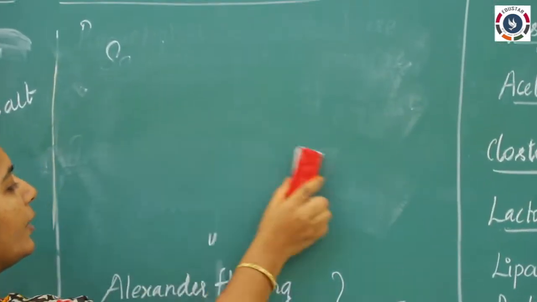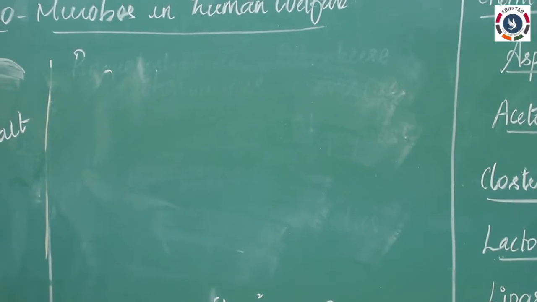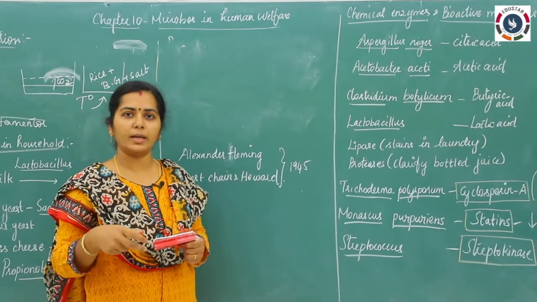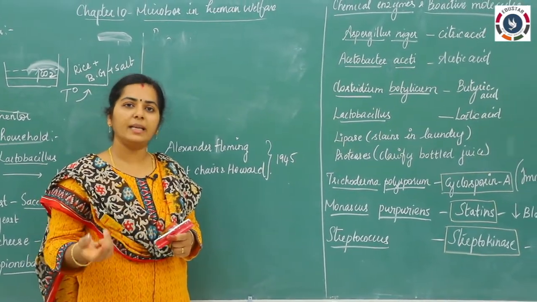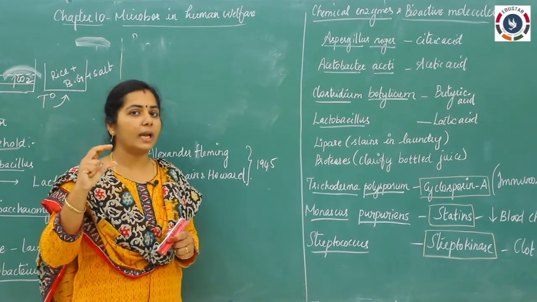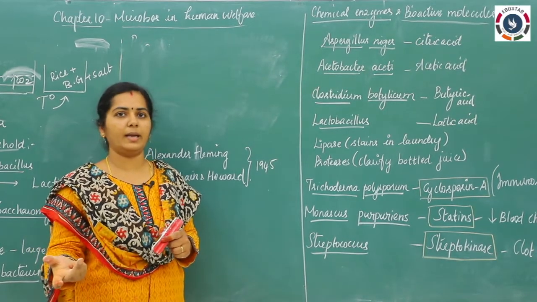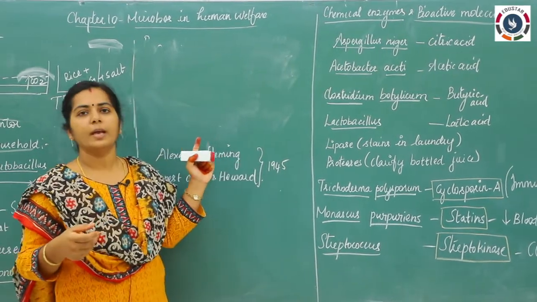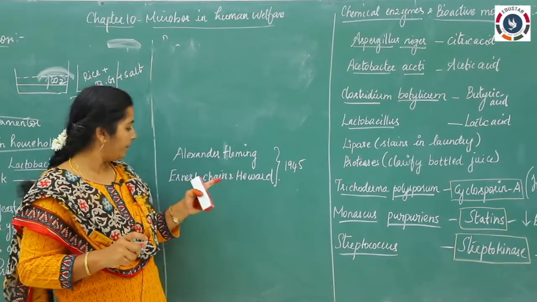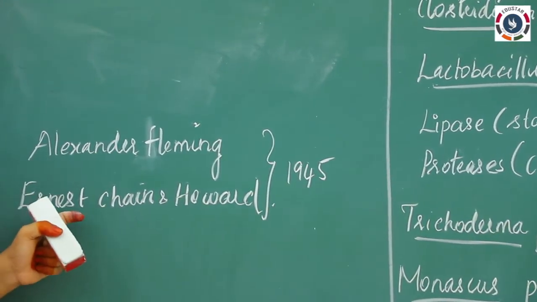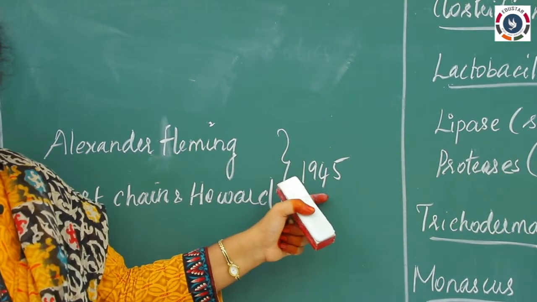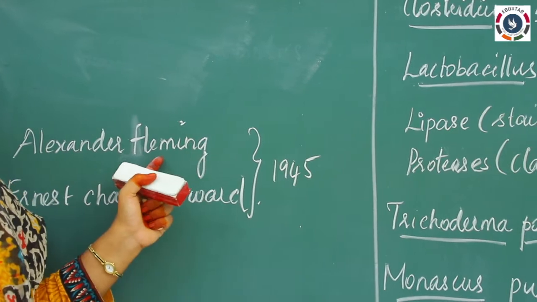Coming to antibiotics, what is meant by antibiotics? An antibiotic is a chemical substance, produced by microorganisms or plants, which is able to kill other organisms. A chemical substance which can kill pathogenic organisms is said to be an antibiotic. Antibiotics were first discovered by Alexander Fleming, and later studied by Ernest Chain and Howard. These three scientists got the Nobel Prize in the year 1945 for the discovery of antibiotics.